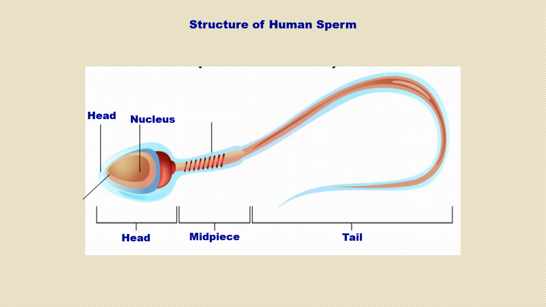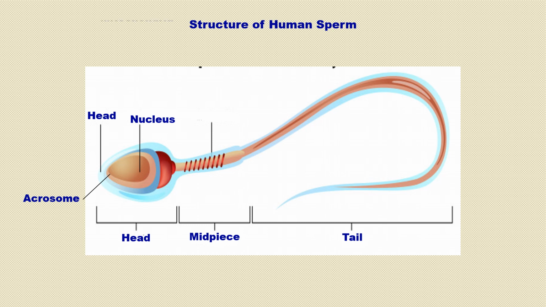The anterior portion has a cap-like structure, the acrosome. The acrosome contains the enzyme hyaluronidase, which helps the sperm enter the ovum during fertilization.